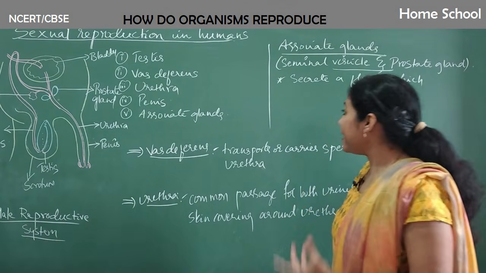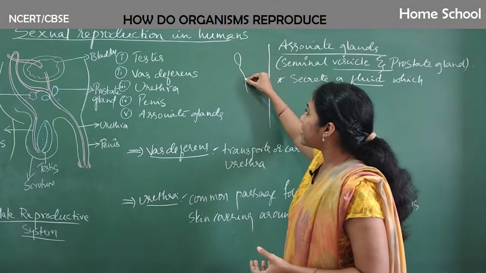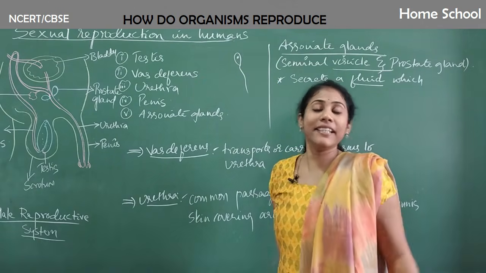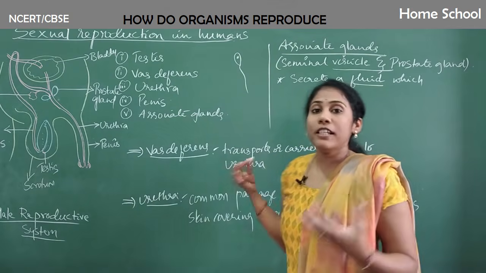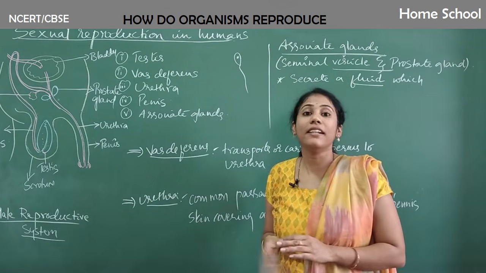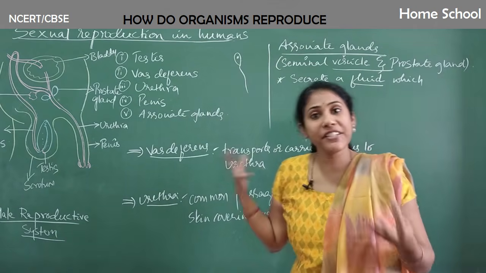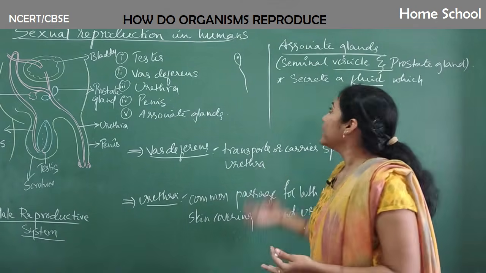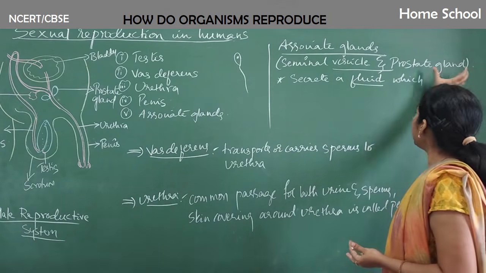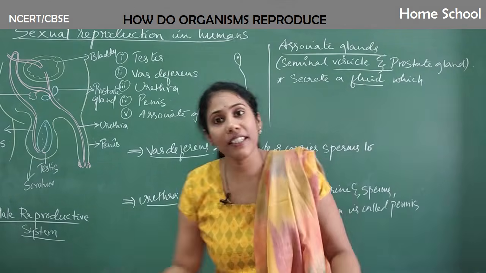Sperm is a living cell, right? This is how the sperm looks. This is the head part and this is the tail part. You have a nucleus here, and inside the nucleus there is genetic material from the male parent. It has to carry that genetic material. It's a living cell, so it even needs food. Who will give the food? The liquid secreted from the seminal vesicle and prostate glands together gives food for the sperms.